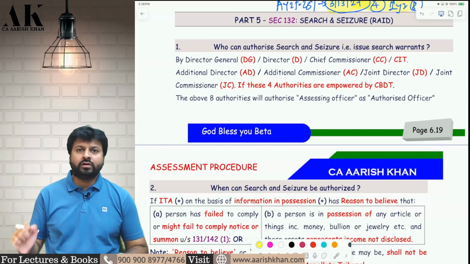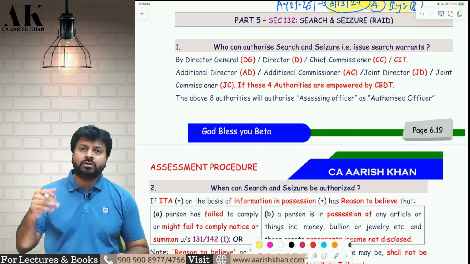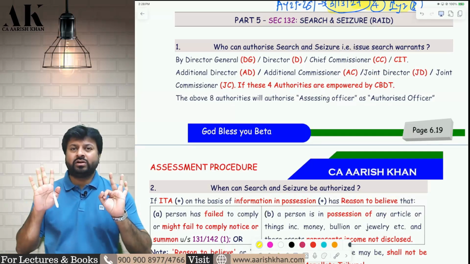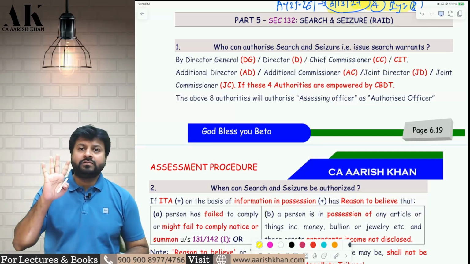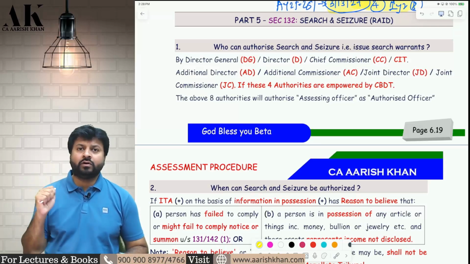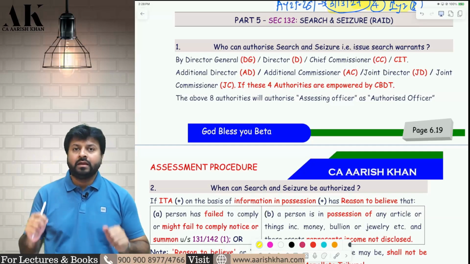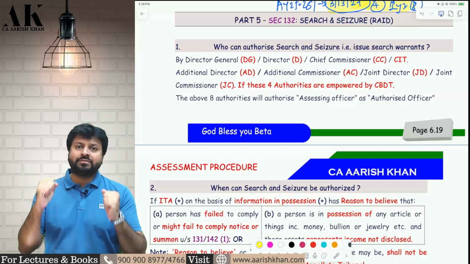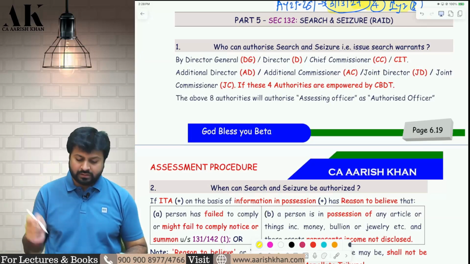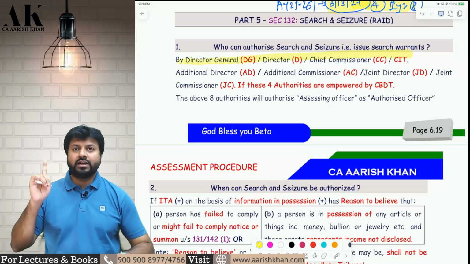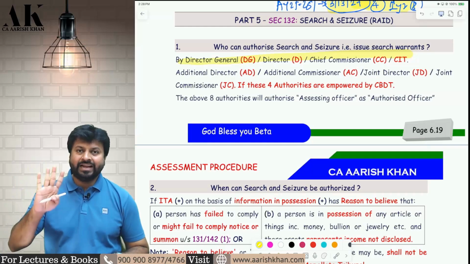Now who are the higher authorities to whom the government has given the power to give a warrant? So there are 8 authorities to whom the government has given the power to give warrant. Out of which 4 authorities have absolute power to give warrant, and the rest of the 4 authorities have to take approval from CBDT. Now who are the 4 authorities who have absolute power to issue warrant? Those are called Director General, Director, Chief Commissioner, Commissioner. You can check over here. Director General, Director, Chief Commissioner, Commissioner.